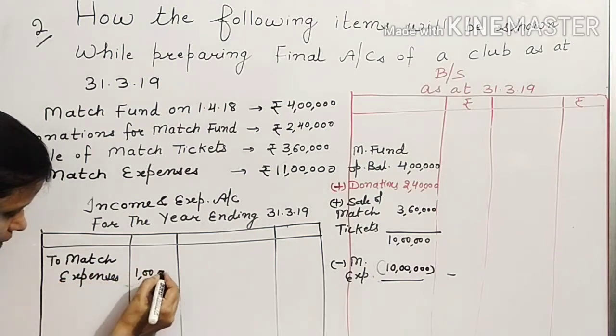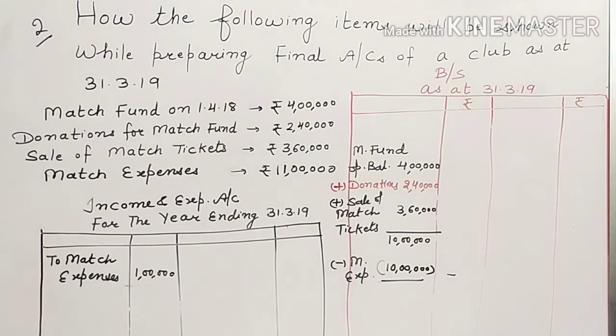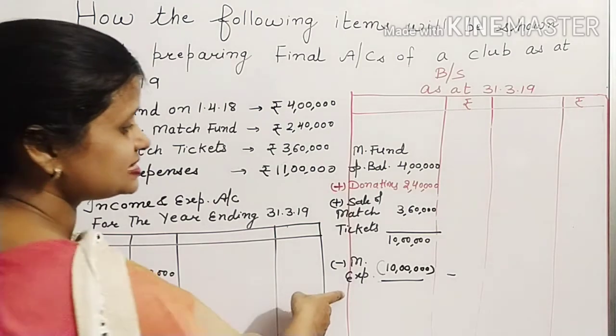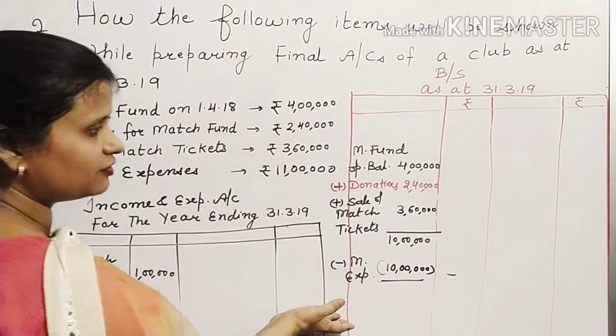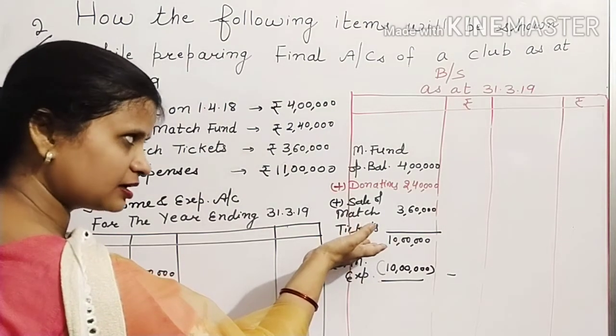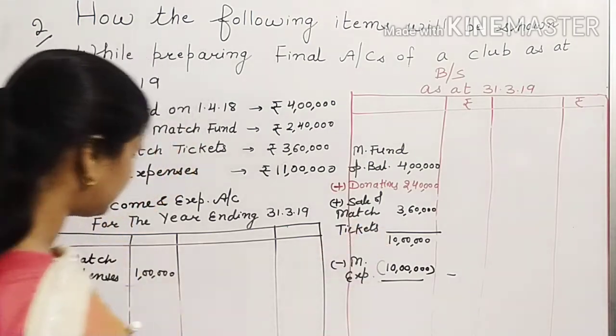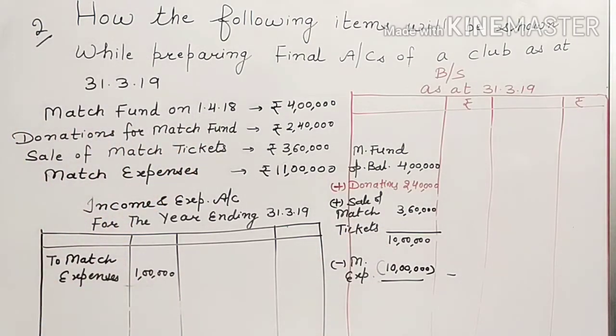So that you have to keep in mind, if expenses are more than the amount of the fund, then whatever amount can be covered out of the fund, that will be covered out of the fund, and rest of the amount will be shown in the income and expenditure account.